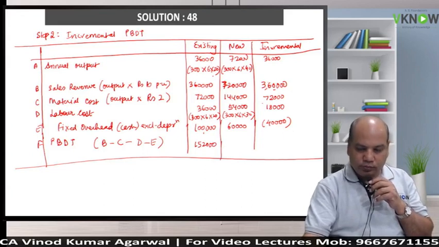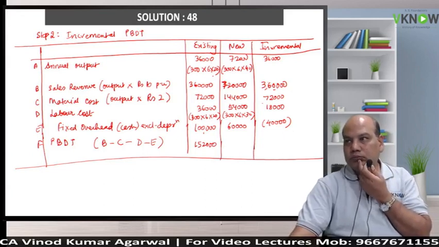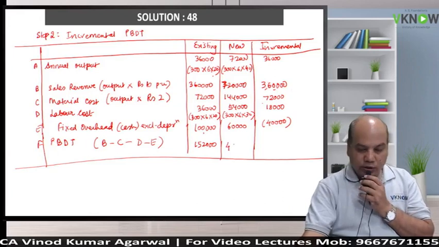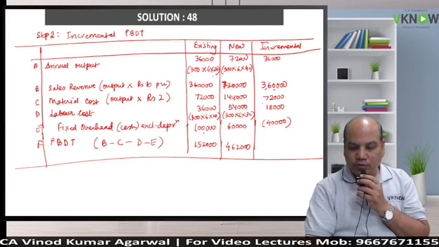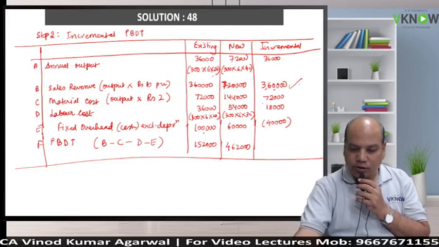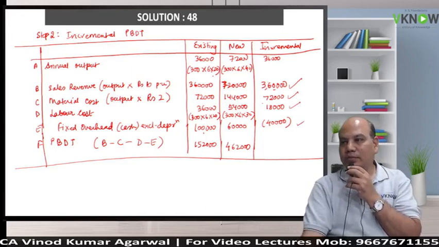Okay, next, 4,62,000. Now here the minus will become plus. Keep in mind, 3,60,000 minus, and this will become plus because it is already minus.